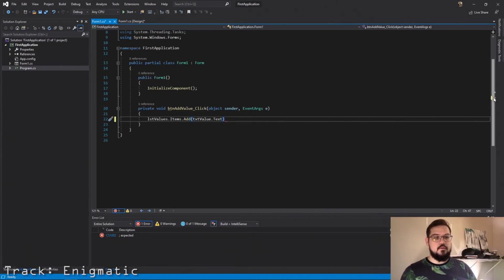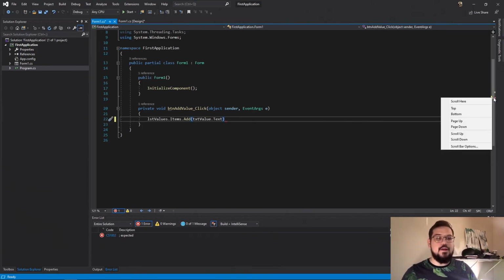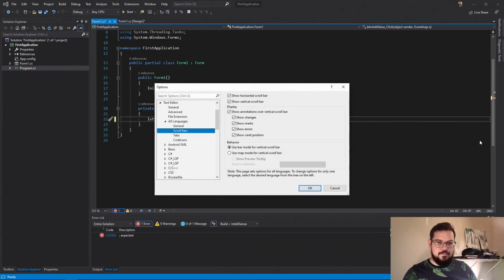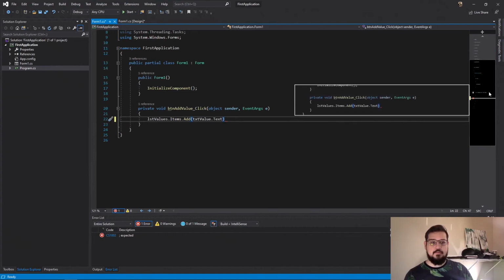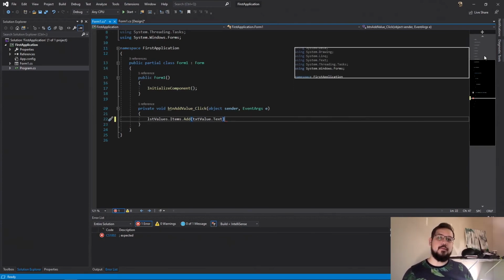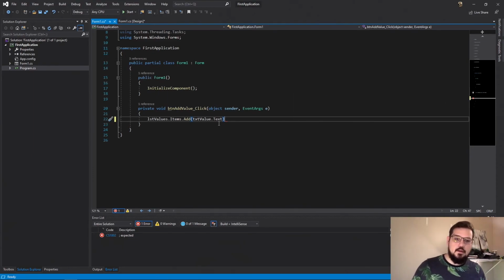So the cool thing about scroll bar showing in Visual Studio is you can right click it, go to scroll bar options, and I love this feature. This feature has been in place since I think 2015, could be just 2017 though. We're going to use map mode for vertical scroll bar, and I prefer the wide one. What that's going to do is widen our scroll bar and show us our code. You can hover over and see a preview of all of our code. Is that not beautiful? Anyway, you can hover over and see that we got a red squiggly there.